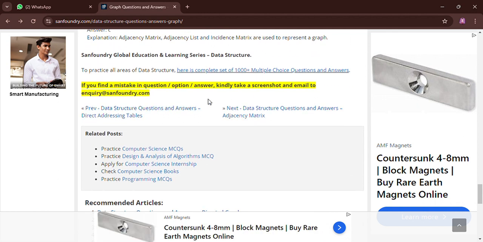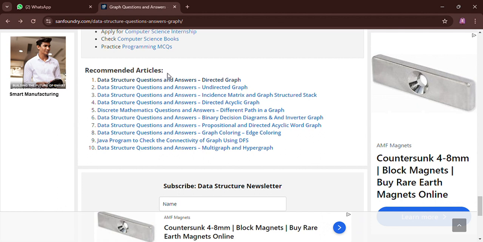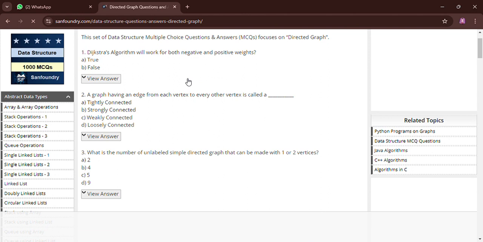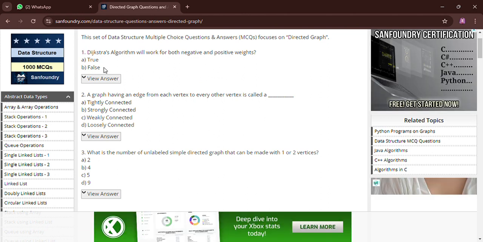So we go to some next important questions from the directed graph. The first question is that Dijkstra's algorithm will work for both negative and positive weights.